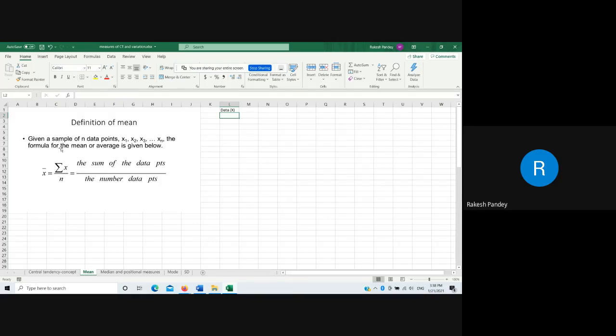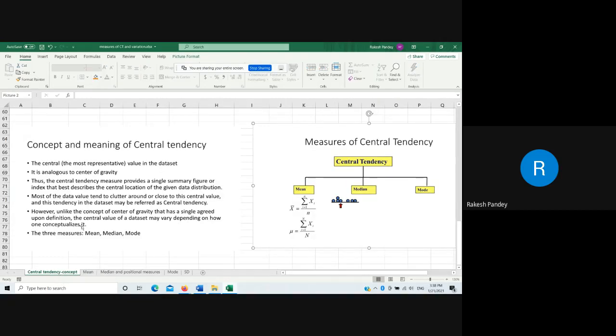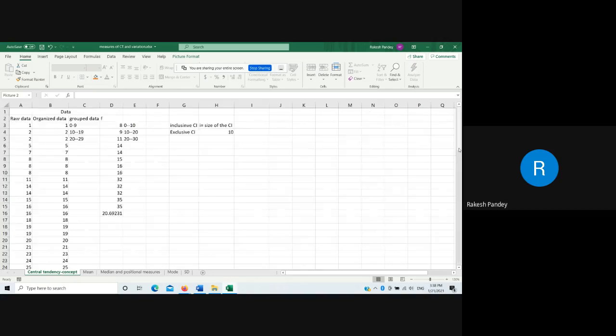So I have already defined this. The definition of mean is that it is called average, and when we add all the sample data points and divide by the number of the data points, so summation X divided by n, the sum of the data points divided by the number of data points is called mean. And I have already shown the computation here.